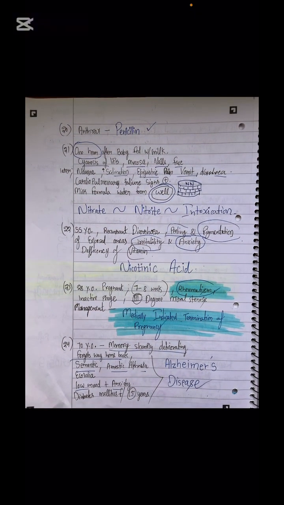Next is, sir, anthrax. In cases of anthrax, we will give penicillin antibiotics. The next question says that they used some water from the well, which has caused some problems for them. They used the water with the baby's formula milk. So what problem has been caused by the well water? Nitrite intoxication.